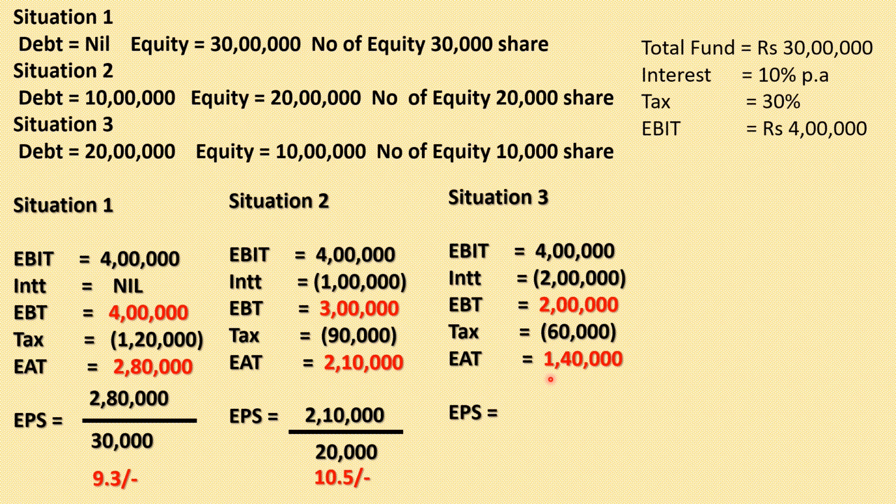Calculate the earning per share. Earning per share is EAT divided by the number of equity shares. EAT is 1,40,000 rupees, and here the number of equity shares is 10,000. So the earning per share will become 14. So here we can see that when the ROI is greater than COI, and when we raise more and more money by the issue of debentures, the earning per share will increase. That is called favorable financial leverage. In favorable financial leverage, it is always advisable to raise more and more money by the issue of debentures instead of share capital.